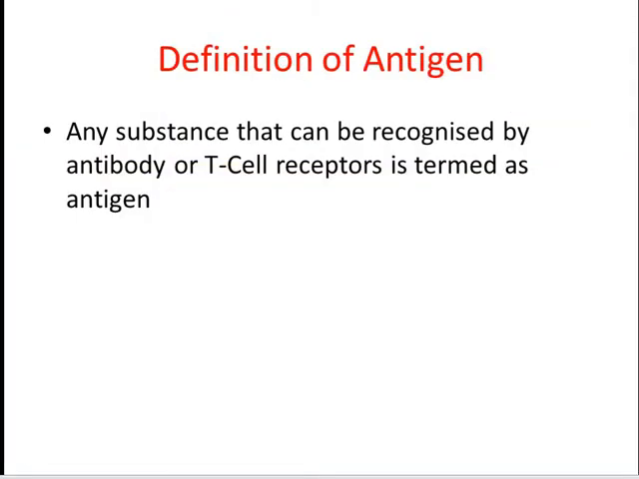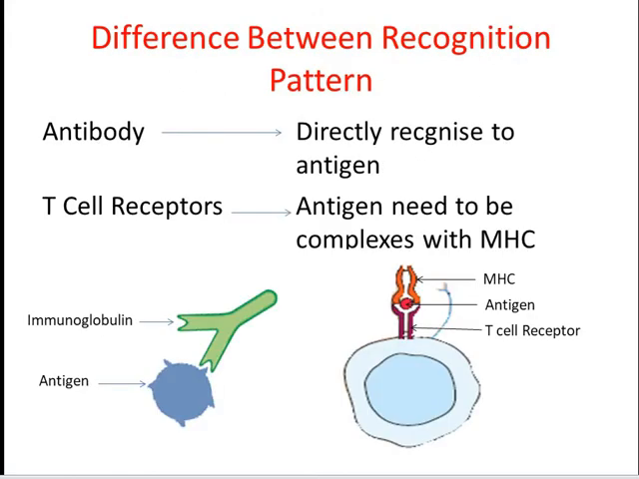Friends, before understanding the concept of antigenicity or immunogenicity, we should know the meaning of antigen. So an antigen is any substance that can be recognized by antibody or T cell receptor. The antibodies are the membrane receptor present on B cells, or they may be secreted into the serum by the B cell. In a similar fashion, the T cell receptors are present on the T cell. Although both antibody and T cell receptor recognize antigen, their recognition pattern is somewhat different.